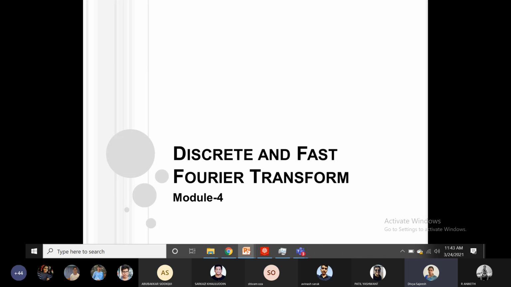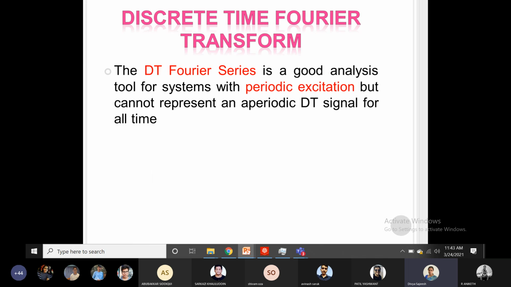First we will go to the discrete time Fourier transform. Before that, go back to the Fourier series. You have learned the Fourier series expansion. The discrete time Fourier series is a good analysis tool for systems with periodic extension. If the signal is periodic in nature, then the Fourier series expansion is good for analysis.